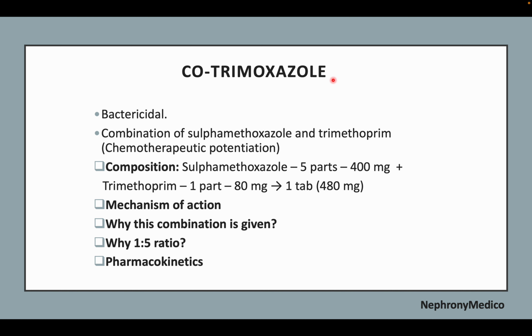Now, cotrimoxazole. It is bactericidal and a combination of sulfamethoxazole and trimethoprim. The composition is that sulfamethoxazole is 5 parts, which is 400 mg, and trimethoprim is 1 part, which is 80 mg. So 1 tablet is 480 mg. Now these are the important questions for cotrimoxazole.